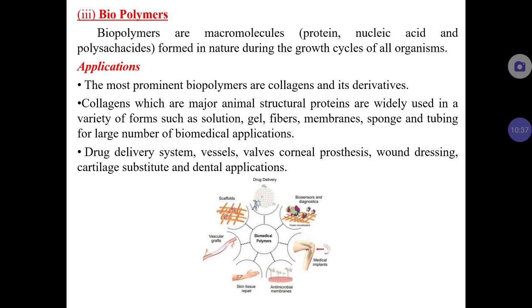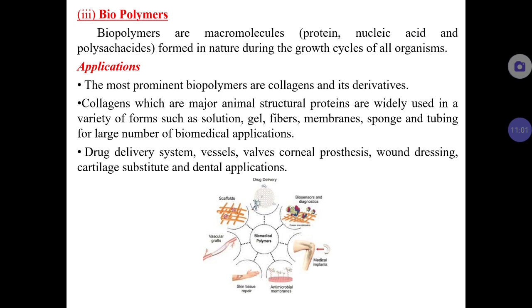And biopolymers. Generally polymer material plays a very important role as a biomaterial in the medical industries. Biopolymers are macromolecules, proteins, nucleic acids, and polysaccharides formed in nature during the growth cycles of organisms.